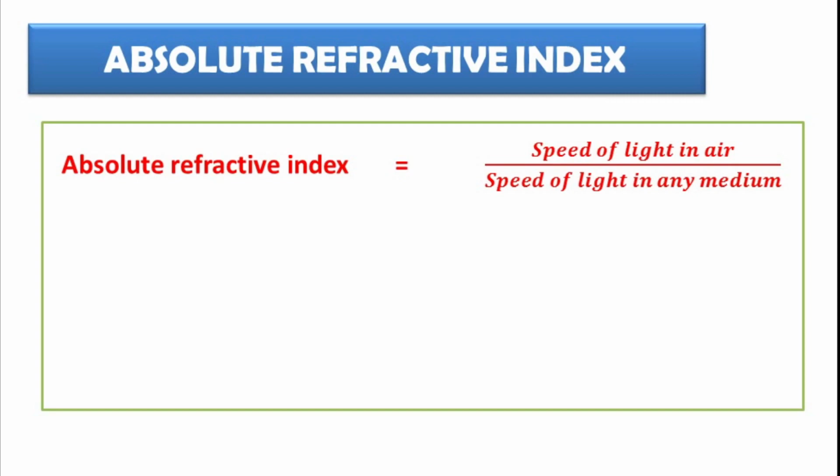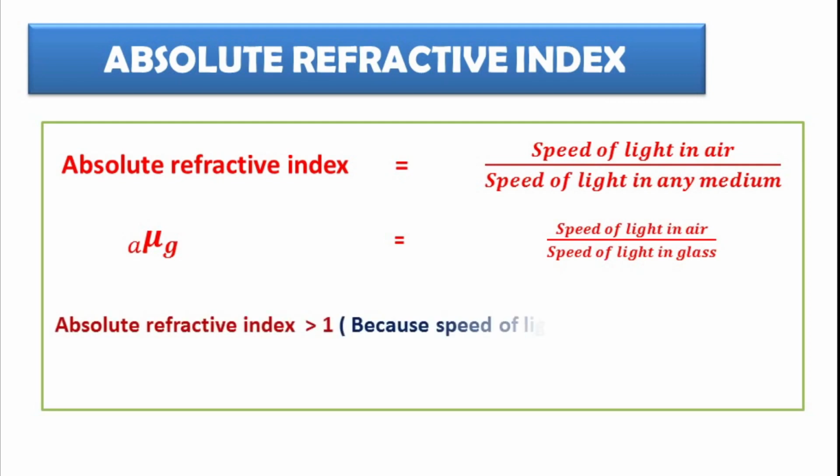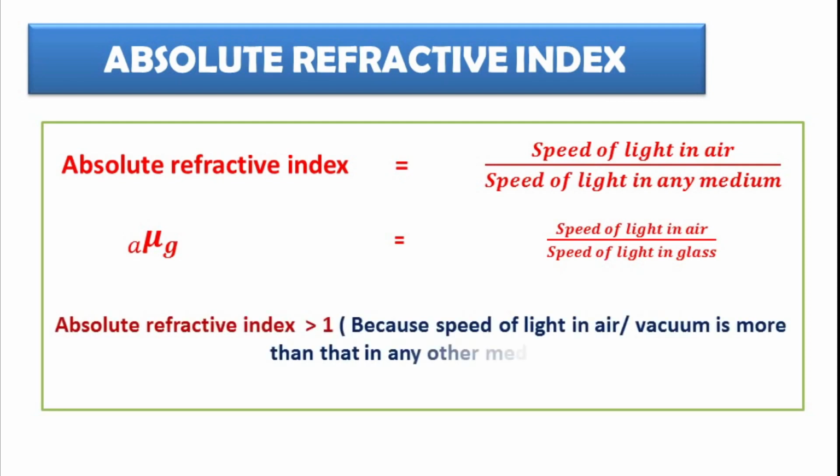Speed of light in glass we have compared with speed of light in air. So always absolute refractive index will be more than 1, because maximum speed for light is in air or in vacuum, or speed of light in any medium is always less than that in air.